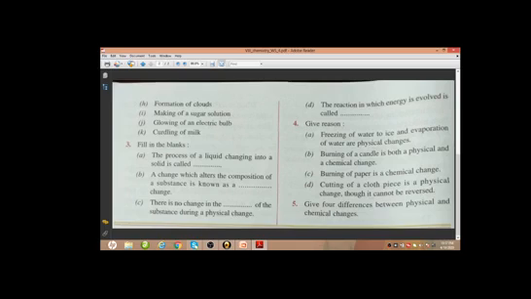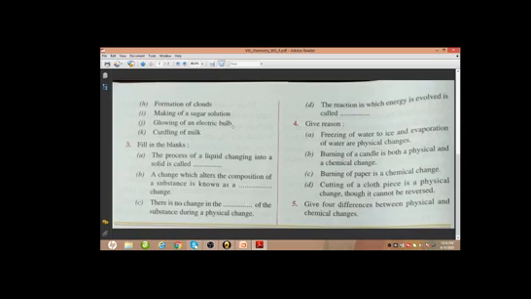That means here we are not getting any new substance, just the physical appearance of water is changing from water to water vapor and cloud, and from there after condensation it will convert back to water again. So this is a physical change. Making of sugar solution, again this is an example of physical change. This we have discussed in our previous class.